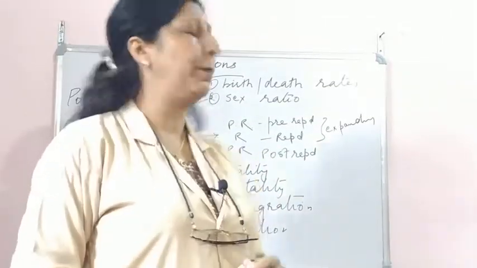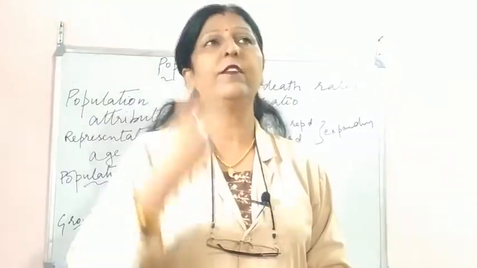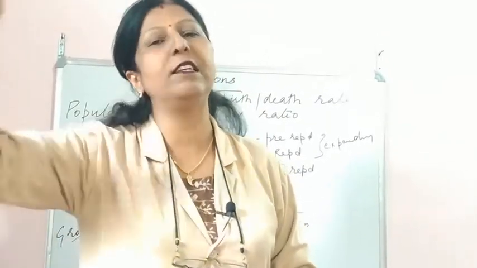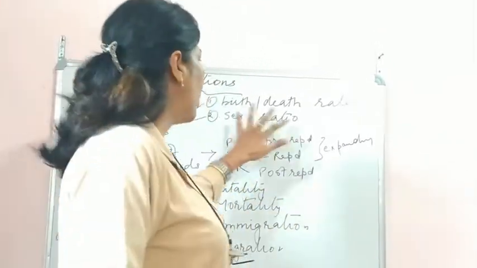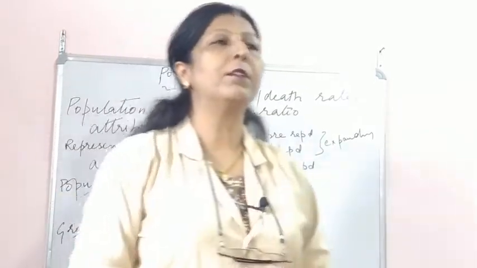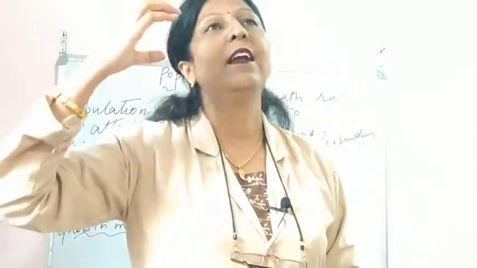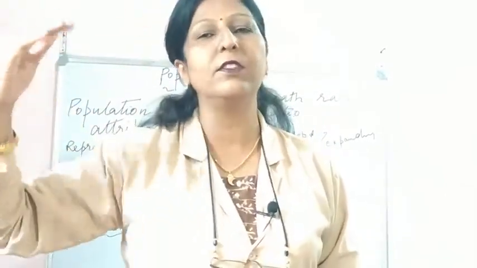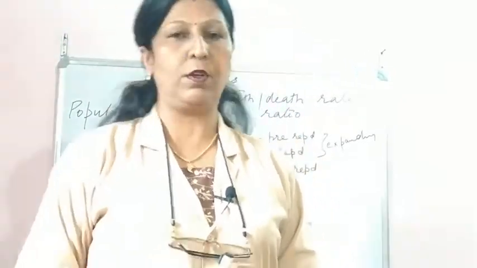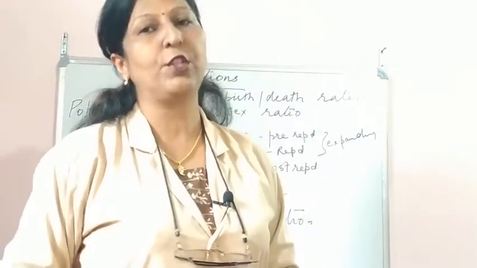Now let me talk about the population attributes. The first two points which contribute to an increase or decrease in population are birth rate and death rate. If the birth rate increases, that will enhance the population of a particular species. And if the death rate is more, that will decrease the population of a particular place.